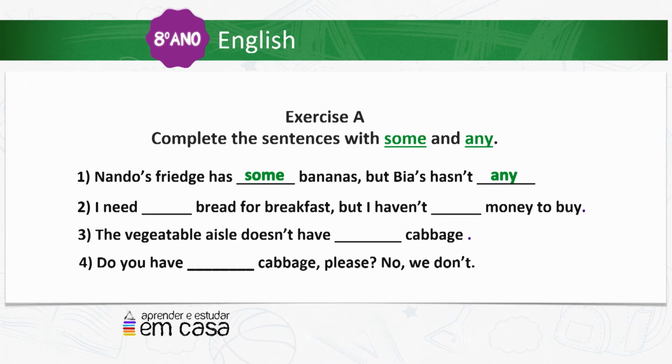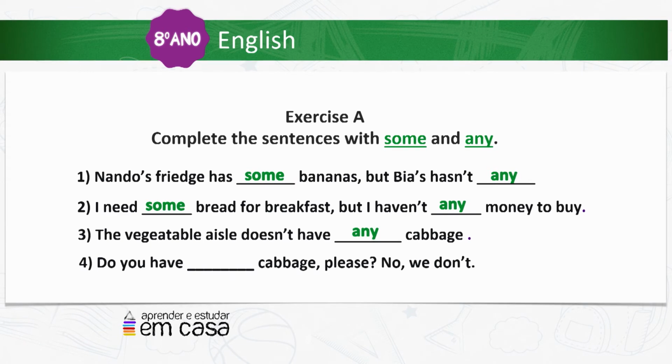Number 2, I need some bread for breakfast, but I haven't any money to buy. Number 3, the vegetable aisle doesn't have, what did you write? Yes, any cabbage.